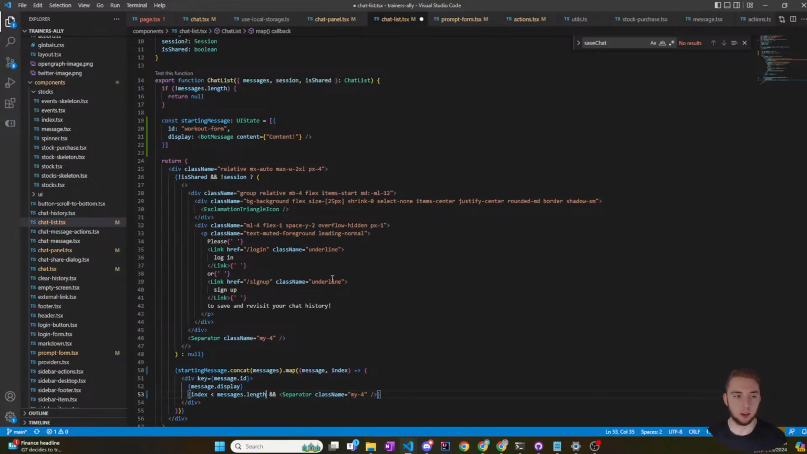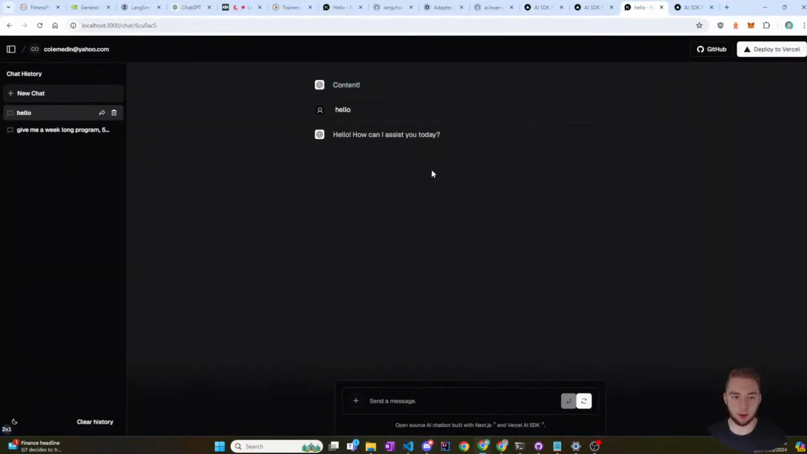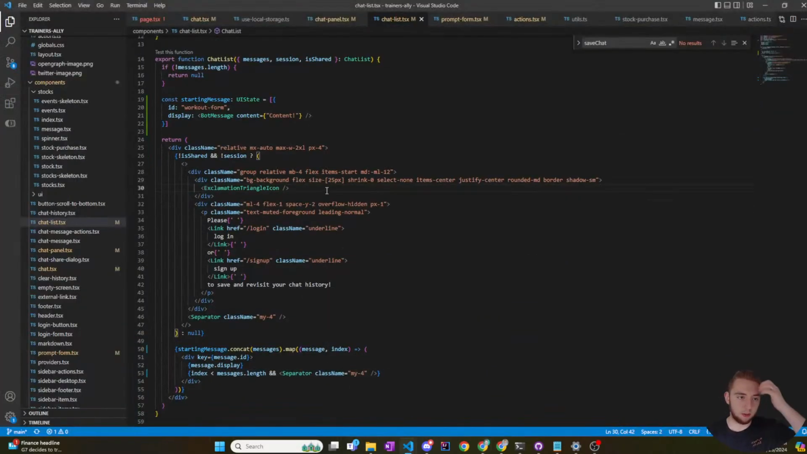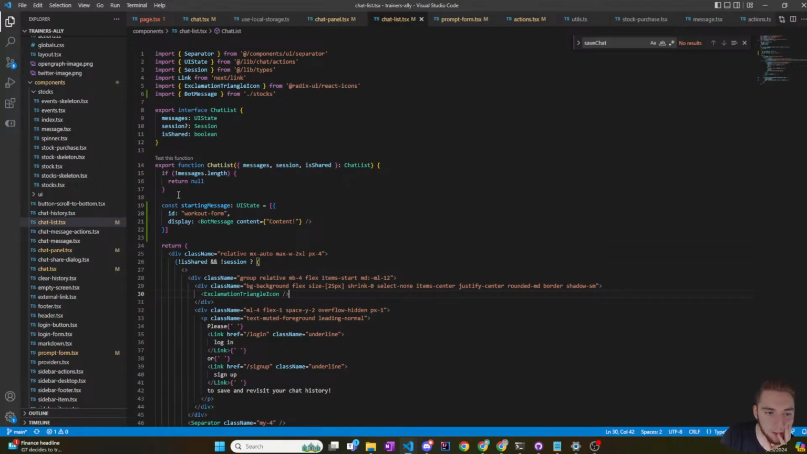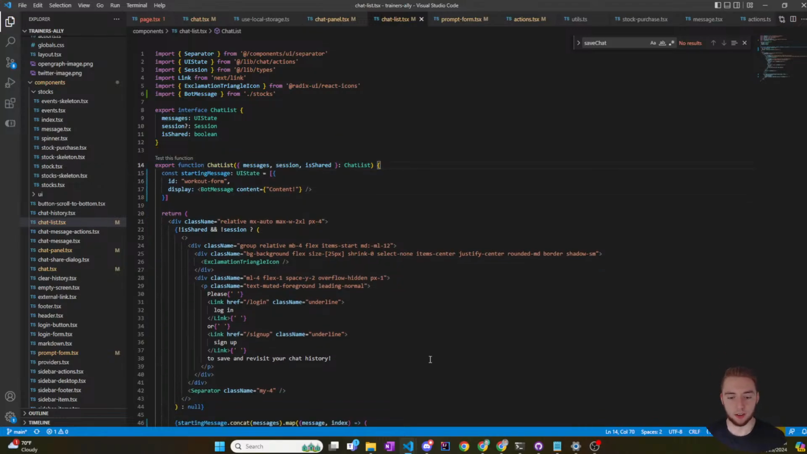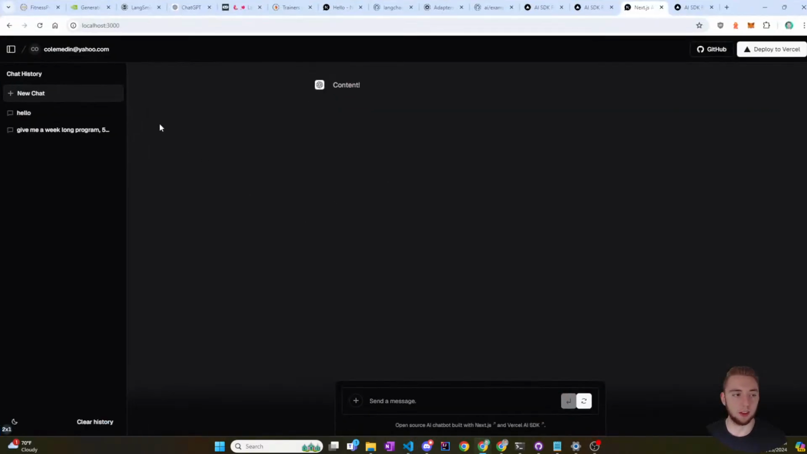Let me try this. I think that this will fix the separator issue. Yeah, okay, so that fixes the separator issue. But the problem is when I create a new chat, it's not displaying that first message, which is interesting because there is a message now. Yeah, I see. Okay. I just need to remove this. That simplifies it anyway. So now we have the form. So this will be my form. Man, that took way too long. But that is all good.